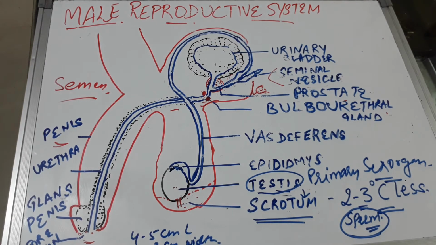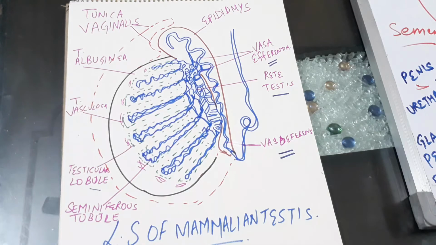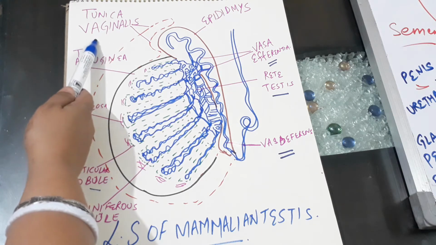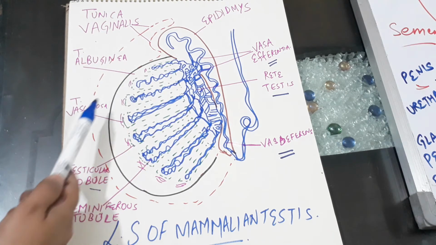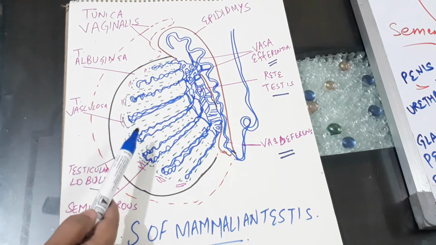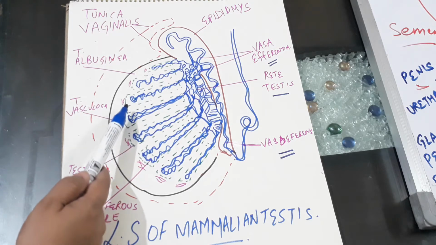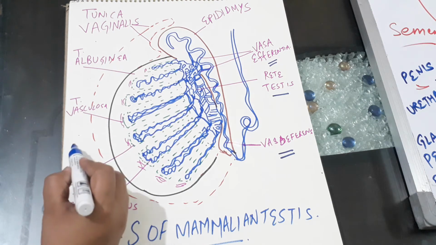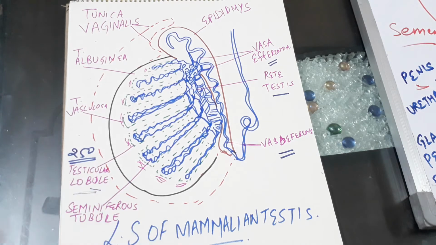Now let's talk about the detailed structure of the testes. Each testis is enclosed by 3 protective layers: tunica vaginalis, tunica albuginea, and tunica vasculosa. Inside these layers there are certain chambers. Each of these chambers is called a testicular lobule, and each testis has about 250 testicular lobules.